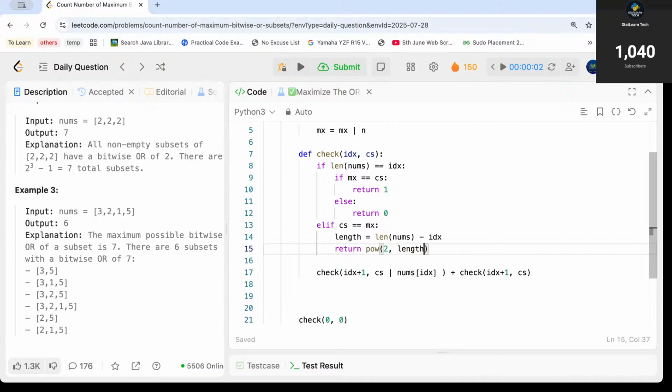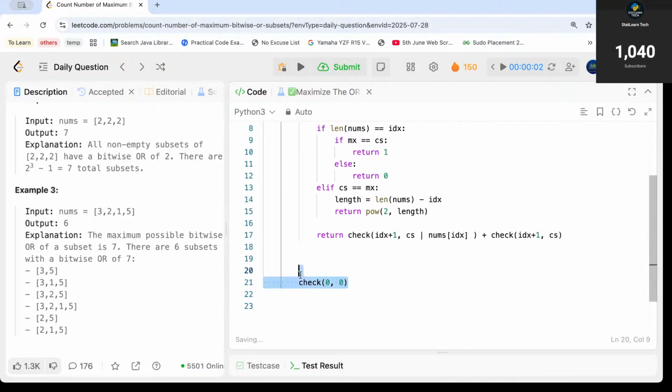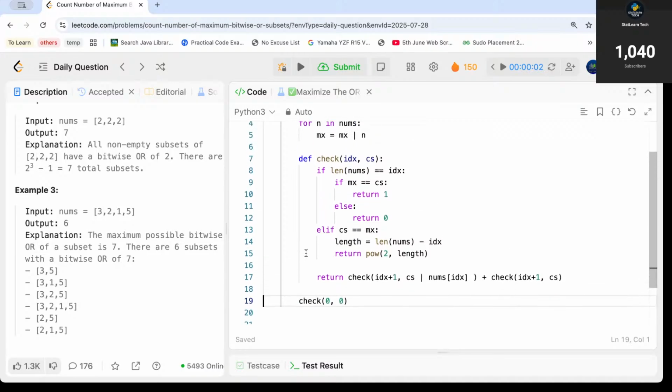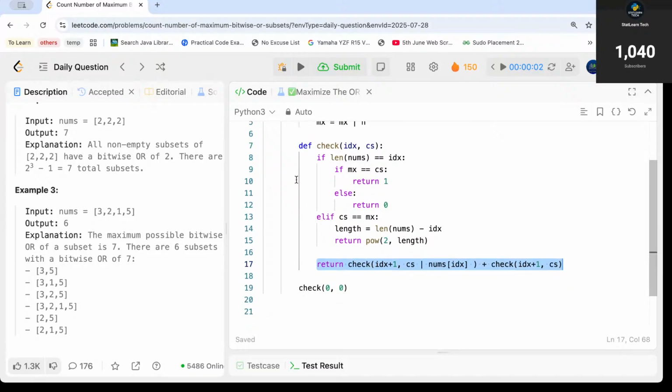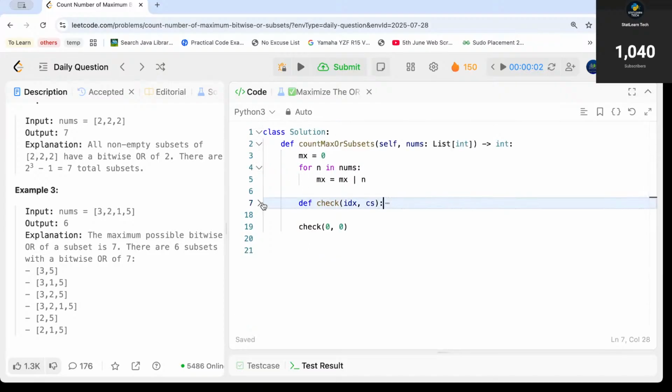These are the number of subsets which we have got if the current sum is equal to the max sum. And this is the value we need to return, right? We don't need to just call it, we need to return it back to my original check function. This is the place where we are actually calling our check function. We need to return this value, right? Now after returning, this is the function which is returning the value.